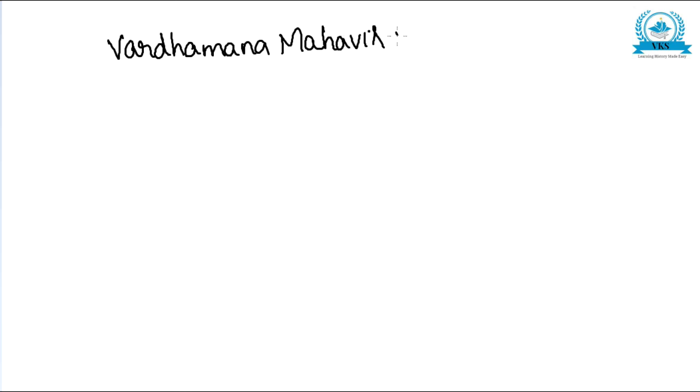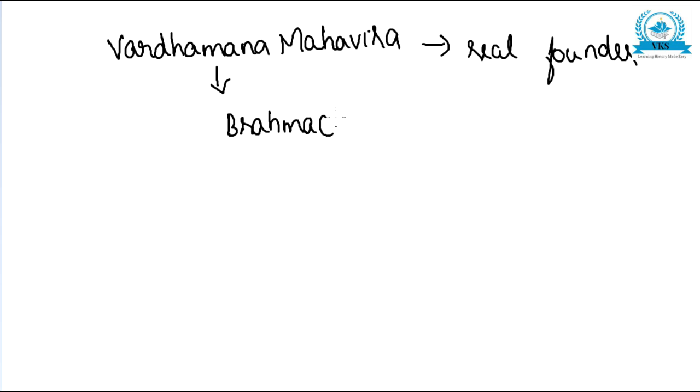However, his spiritual successor Vardhamana Mahavira, who was the real founder of Jainism, added another vow, that is Brahmacharya.